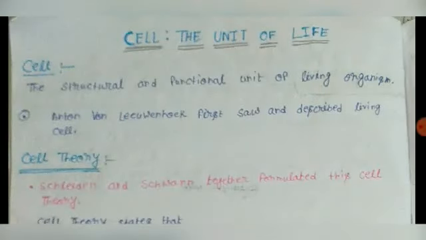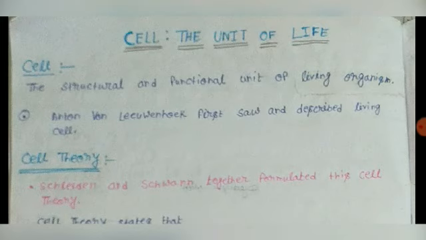Let's know what a cell is. Cell is the structural and functional unit of living organisms. That means each and every living organism has the structural unit cell. You can compare this with a house. The house is made up of bricks. In this way, the body of all living organisms is made up of cells. Anton von Leeuwenhoek first described the living cell.